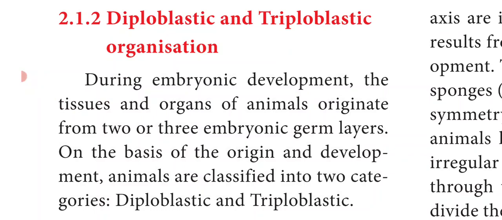The zygote undergoes division. Zygote is a single cell. It divides into 2, then 4, 8, 16 like that. It keeps on dividing, and after a few hours it forms a multicellular structure called blastomere.